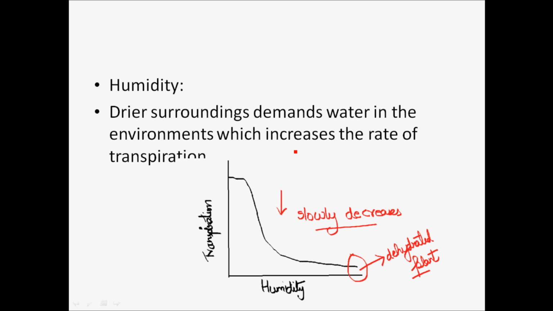Moving on to humidity. A dry surrounding demands water from the environment, which increases the rate of transpiration. When there is a lot of humidity outside, that means there is already water in the environment, so there is no call for water from the plant. So slowly and gradually the transpiration process will reduce.